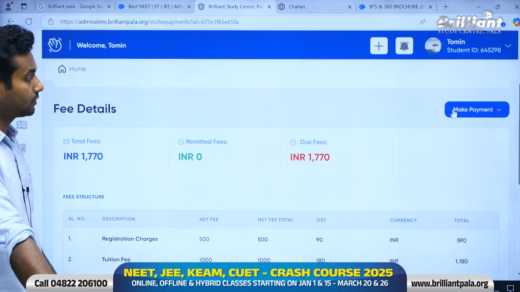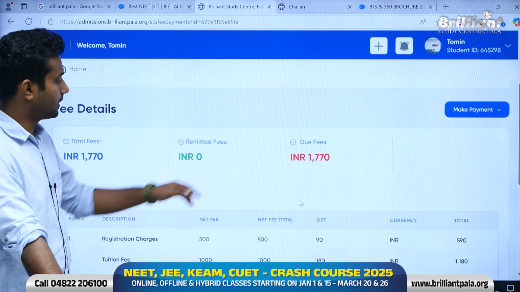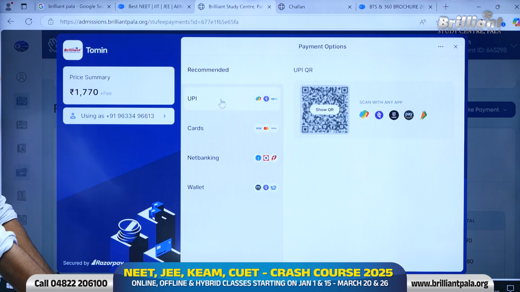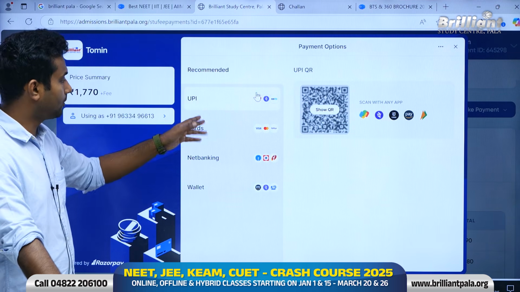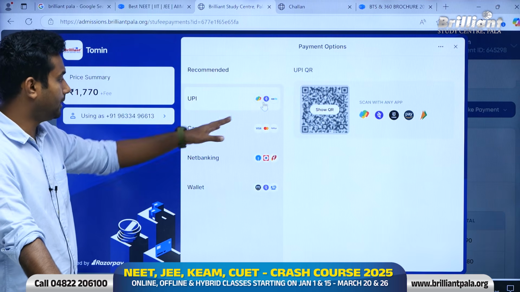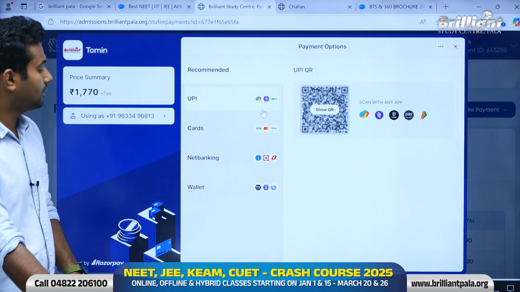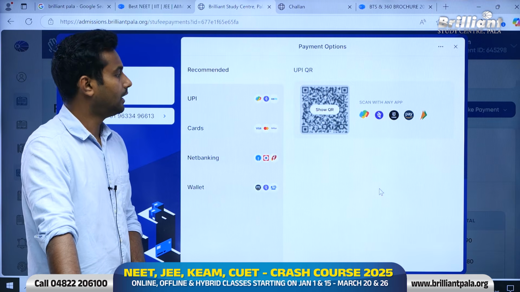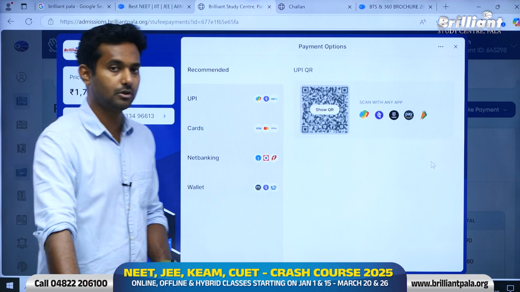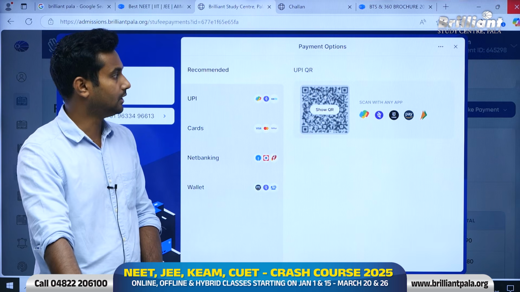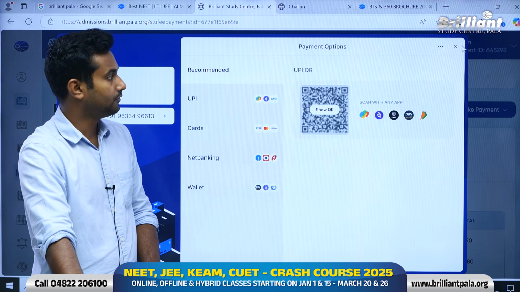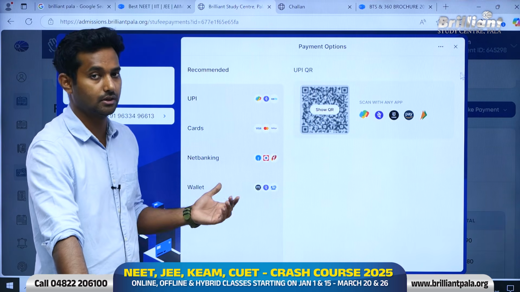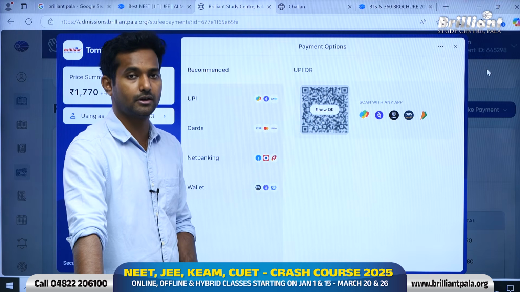Or you can choose to pay online. Once you click I agree, it takes you directly to the fee payment details. Over here you can see that the UPI option is there, such as Google Pay, PhonePe, Paytm, card payment, net banking, and paying through your wallet is also provided. You can choose any of these options and make the fee payment. Remember that once you make the fee payment in online mode, it will be directly reflected in your account right away without any delay, if it is successful. In case you make the fee payment, the amount is debited from your account and it's not showing in your profile, you can always contact us on this provided number and we will help you.